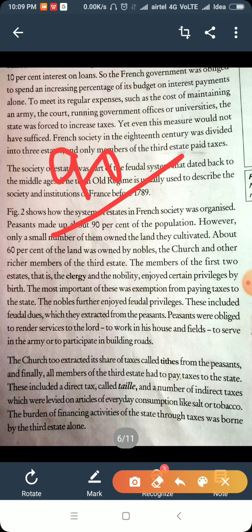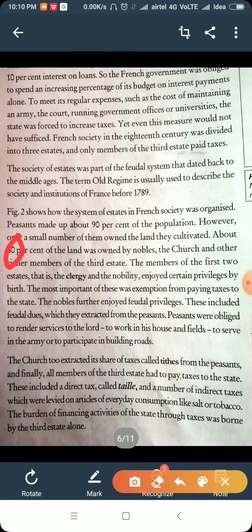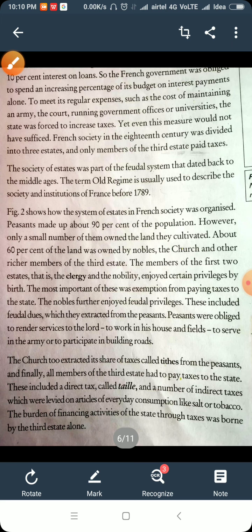They should have had more land, but they did not have it. 60% of land holding was with nobles. Remember this data: 60% land holding with nobles and church. The members of the first two estates, now another characteristic, the clergy and nobility enjoyed certain privileges, rights